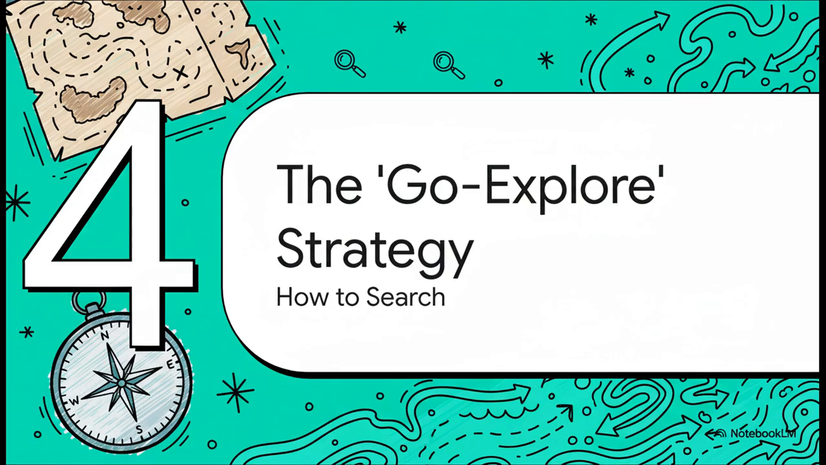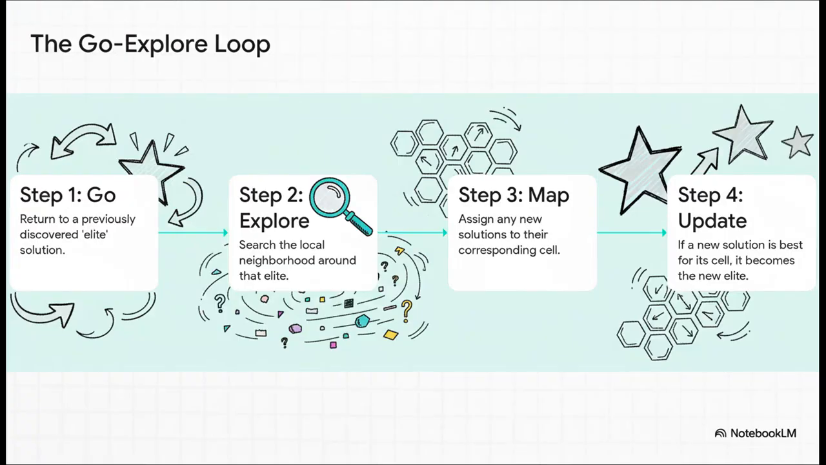So, we have our map, and we have our advanced compass. Now let's talk about the actual strategy the algorithm uses to explore this whole landscape. It follows this beautifully simple loop called Go Explore. First, it goes back to one of the elites it's already found. Then, it explores the area right around that elite, just looking for something new or better. Any new solutions it stumbles upon get mapped into their proper cell. And finally, if a new solution turns out to be better than that cell's current champion, it gets updated to become the new elite. Go, explore, map, update. That's the whole cycle.